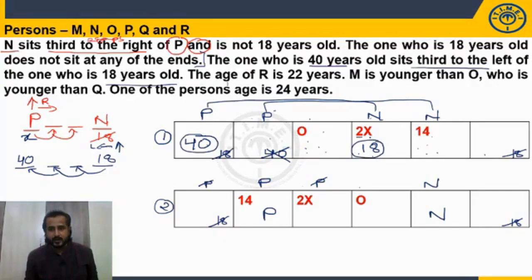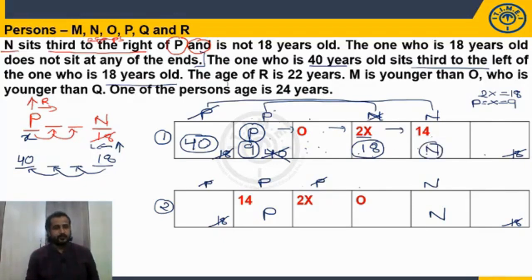Are you clear? So what is now? We got 2x as how much? 18. When 2x is 18, x will be equal to how much? 9. So the age of P will be 9. When the age of P is 9, P cannot be here, so this must be the position of P. So when it is P, this will be 9. Are you clear? When it is P, first right, second right, third right will be N. So the age of N is 14 years. Any confusion? No.